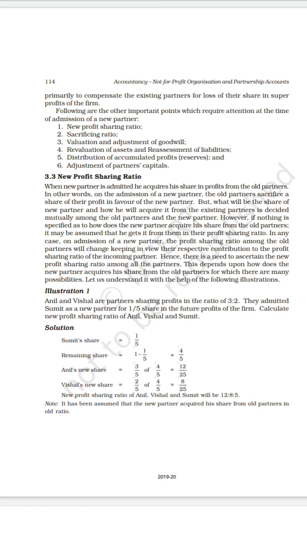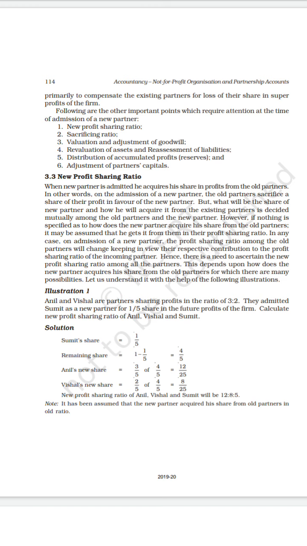Now Sumit's share is 5 by 25. So now we have brought the three partners' shares to the denominator 25. That is 12 by 25 is to 8 by 25 is to 5 by 25.